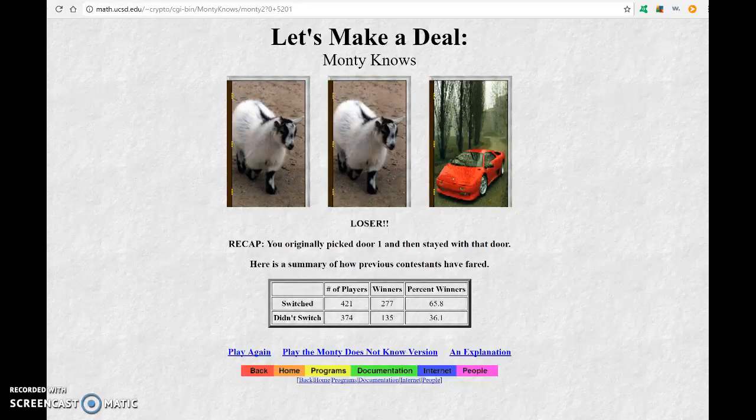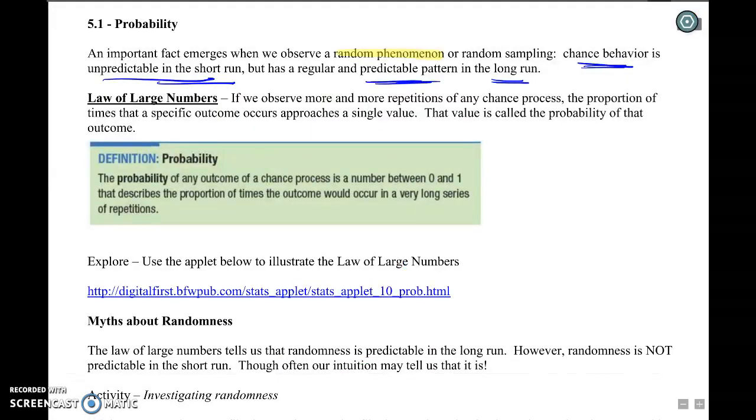But if you do it many, many times, if you do it 420 times or 400 times, then the true probabilities start to come out. We can actually predict what happens in the long run. The law of large numbers, put a little star by it. This is kind of the foundation of probability for AP statistics. The law of large numbers says if we observe more and more repetitions of a chance process, the proportion of times that a specific outcome occurs approaches a single value. That value is called the probability of that outcome. You can kind of think of it as a limit if you've studied a little bit of calculus: the limit as the number of trials approaches infinity.